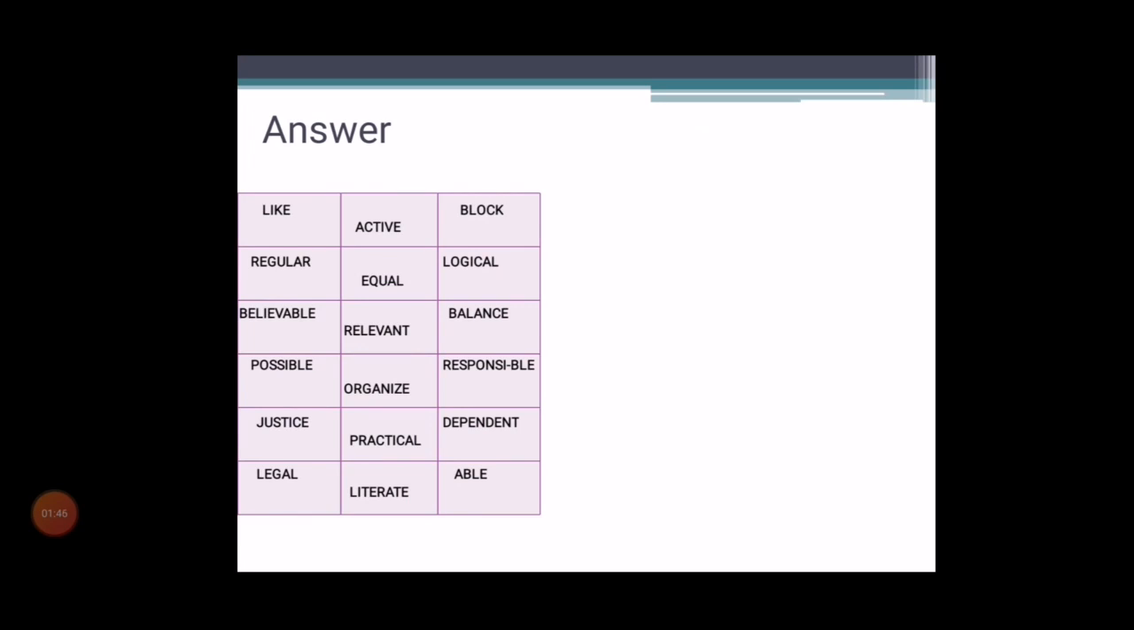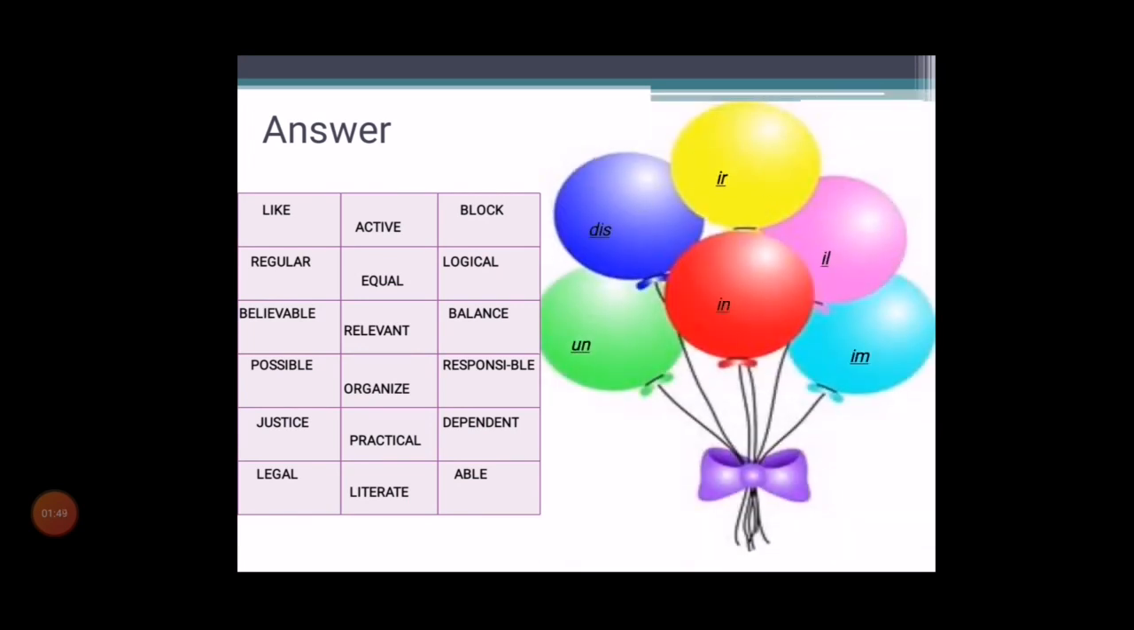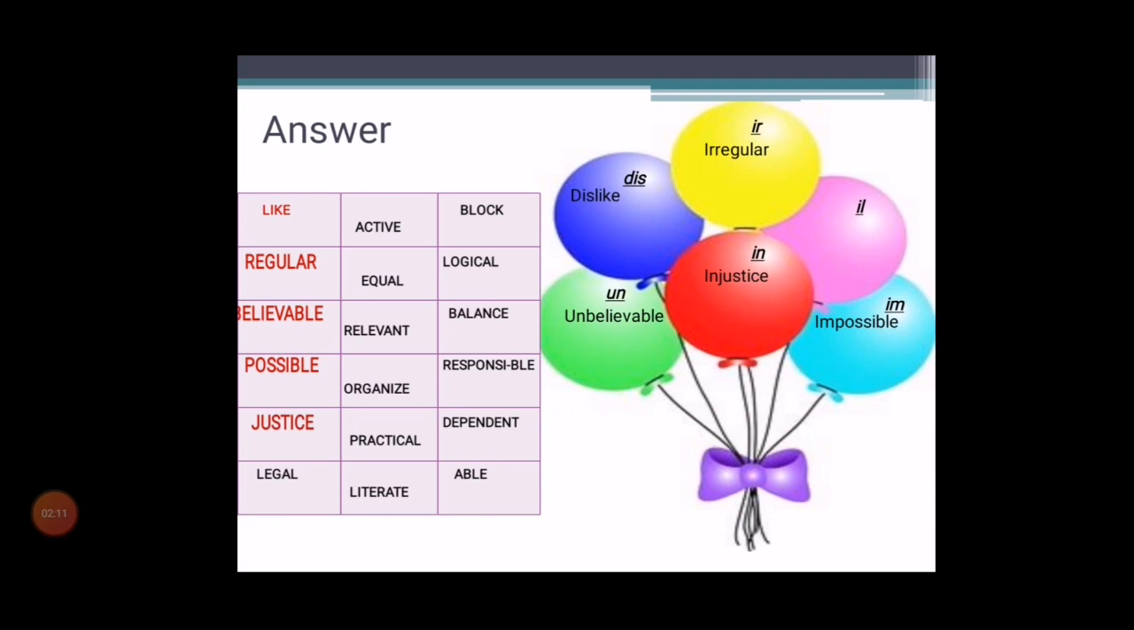Now, we shall answer the book back exercises. Write the antonyms of the following words given in the correct balloon. Let us start, children. It's like a game. First one is like. When you add a prefix, you will get dislike. Regular will be irregular. Believable, unbelievable. Possible, that's impossible. Justice, that's injustice. Legal will become illegal when it is added with a prefix.